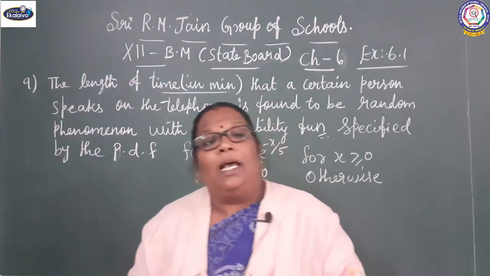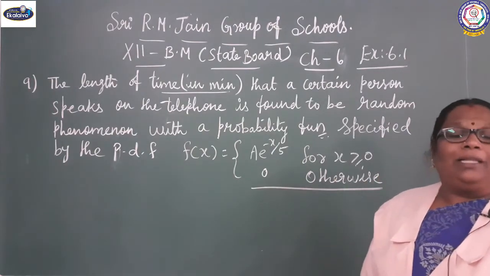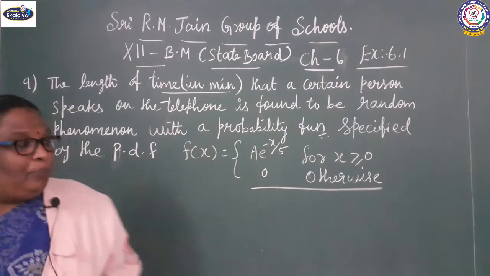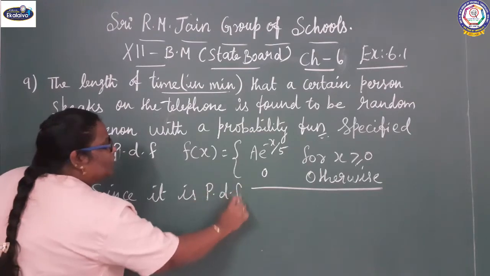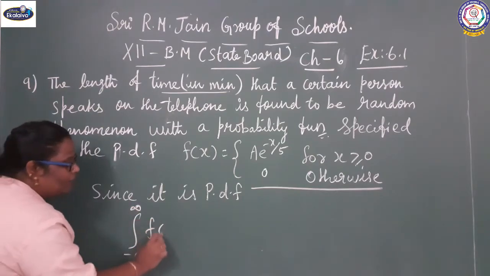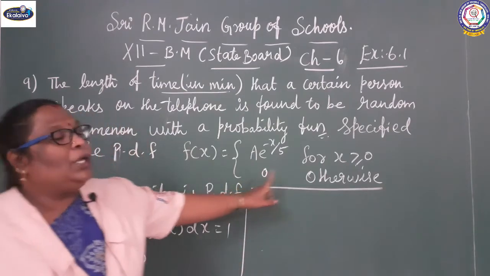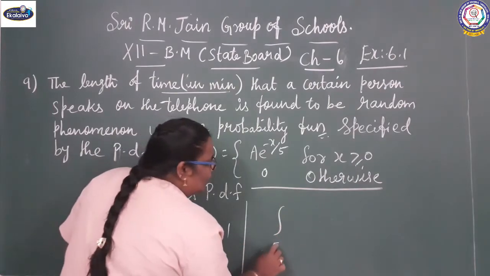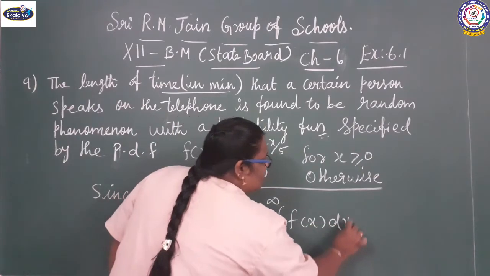But the function is given as 0 otherwise, which means the lower limit you can take as 0. Since it is a probability density function, the integral from minus infinity to infinity of f of x dx equals 1, so we take the limit 0 to infinity: integral 0 to infinity f of x dx equal to 1.